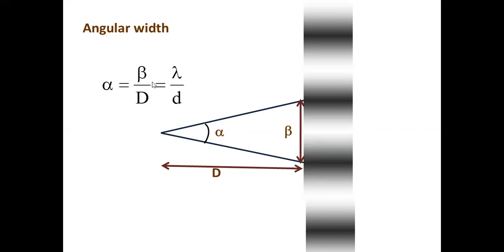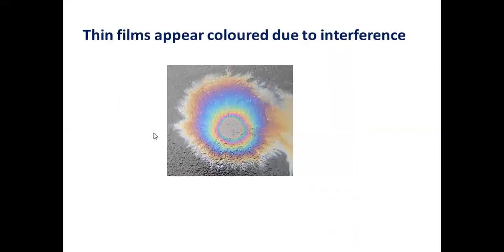So the angular width between two consecutive bright fringes, or dark to dark for example, is the angular width of the central maximum, right? The central bright fringe starts from here, ends up to dark here. So the angular width of the central bright fringe is beta, and alpha is equal to beta by d, or lambda by d. It is simply the L equal to R theta formula. This you must know.